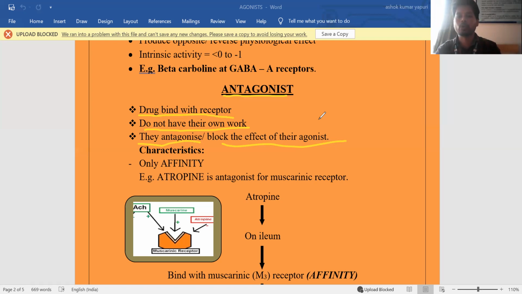Antagonist molecules oppose the physiological action of endogenous molecules. Atropine is an antagonist for acetylcholine. Propranolol is an antagonist for adrenaline. Acetylcholine binds to muscarinic receptors, so atropine blocks muscarinic receptors. Naloxone blocks opioid receptors, and propranolol blocks adrenergic receptors. So like this, we can easily understand the different definitions of antagonist, agonist, partial agonist, inverse agonist.